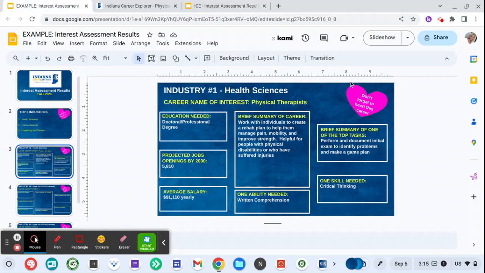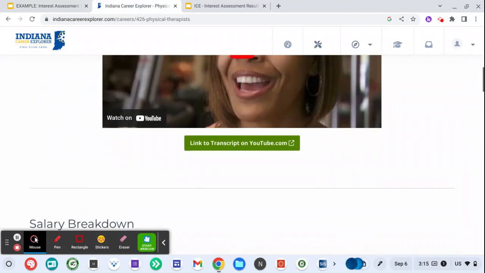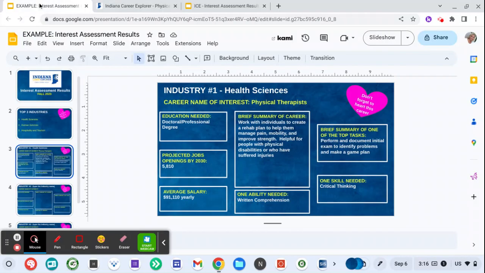Now, in the corner here, it says, "Don't forget to heart this career." Before you leave that career, before you even escape out of there, up here at the top this heart will be just shadowed in white outline. Make sure that you put a heart or you heart the career that you have shown interest in because it will keep reoccurring throughout your individual Indiana Career Explorer.